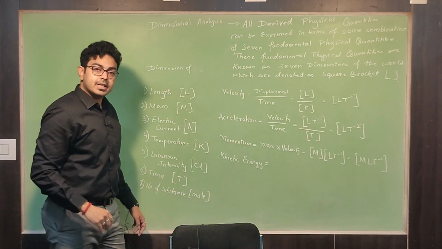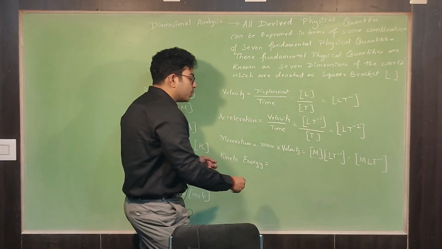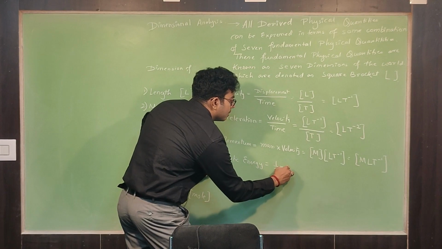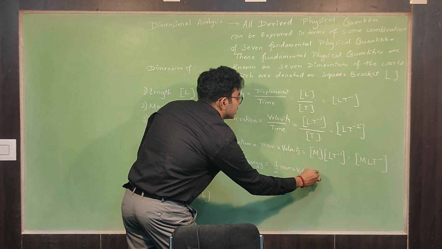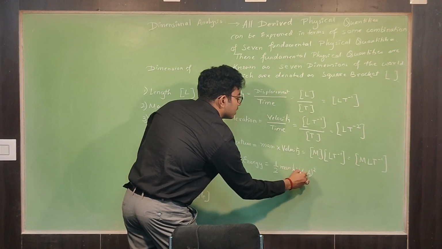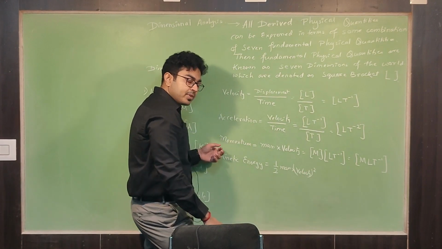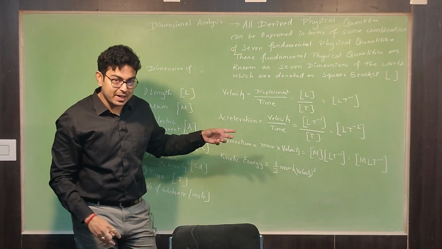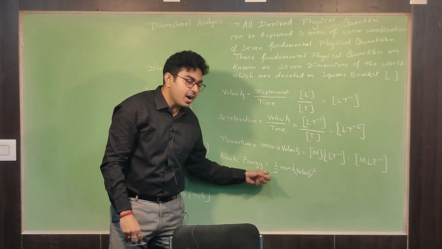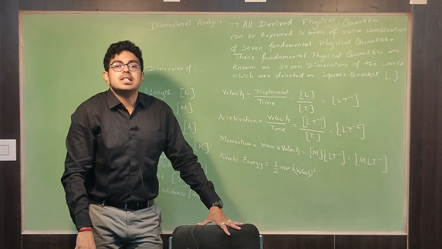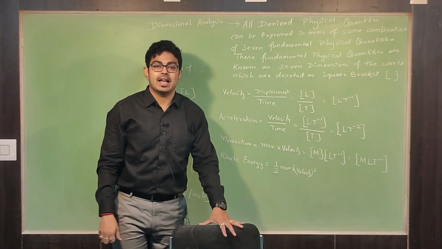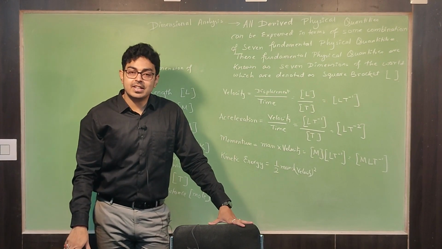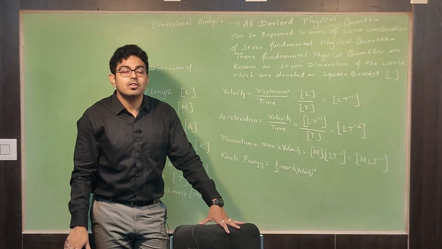Now, if I am saying kinetic energy, what is kinetic energy? Half mass into velocity square. That is kinetic energy formula. Now, some of the students might ask, sir, then I have to use this half. Now tell me, what is half? Does half have any meaning? If I say give me half, what?